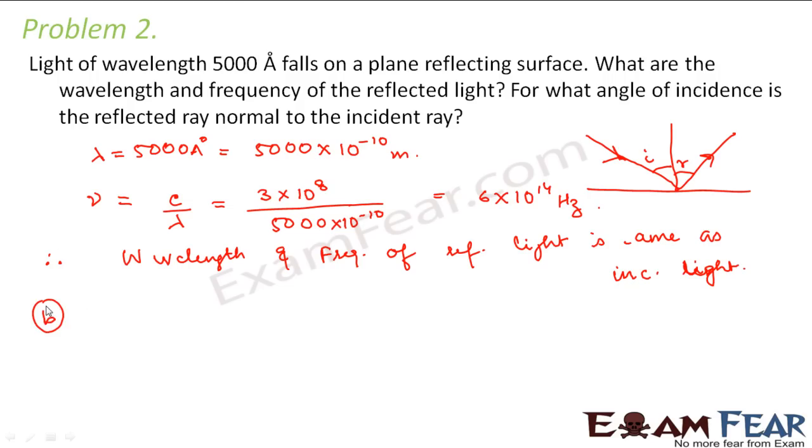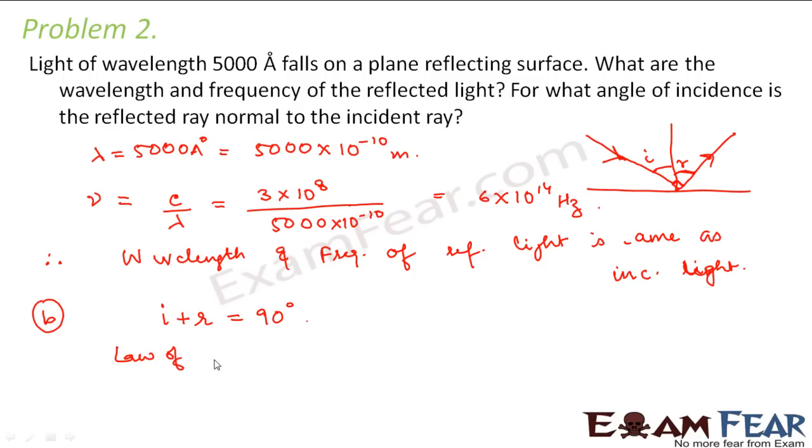For the second part, it says for what angle of incidence the reflected ray is normal to the incident ray. That means the reflected ray is normal to the incident ray. So it wants this angle to be 90 degrees. So according to the question, angle I plus angle R should be equal to 90 degrees, right?